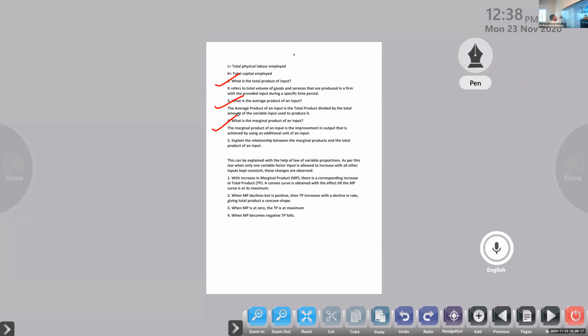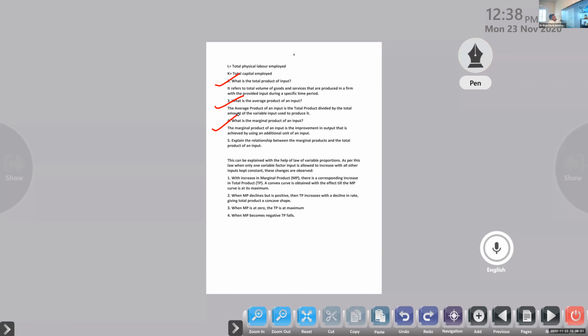So what is the total product of an input? It refers to the total volume of goods and services that are produced in a factory or a firm with the provided input during a specific period of time. Any problem in that? The total volume of goods and services that are produced by a firm with a given input in a particular period of time. That is the total product of an input.